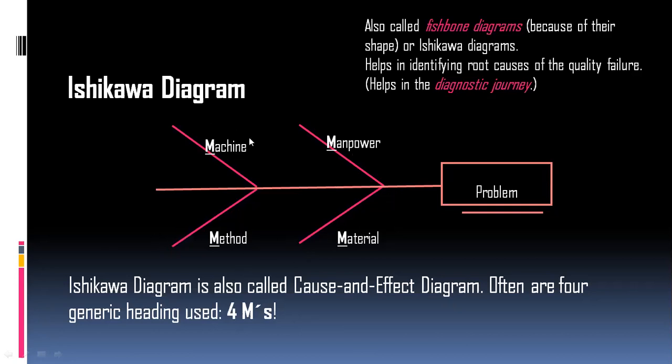By asking the questions: why is the machine not operating, why are the manpower not working, why are the methods not implemented, why is the material not giving the results. Just by asking such questions, we will get the solution, we will get the answer, and we can go for getting the quality in the form of zero defects.